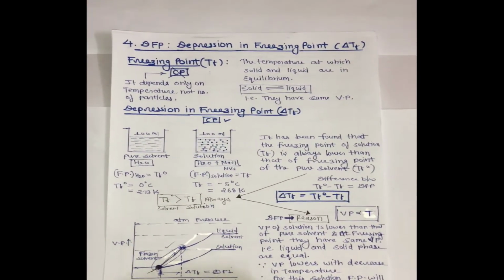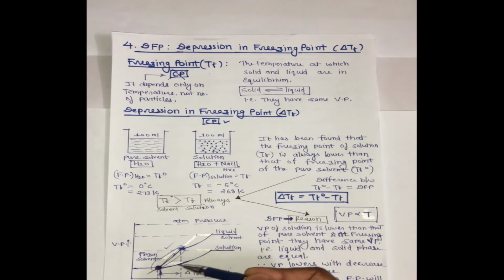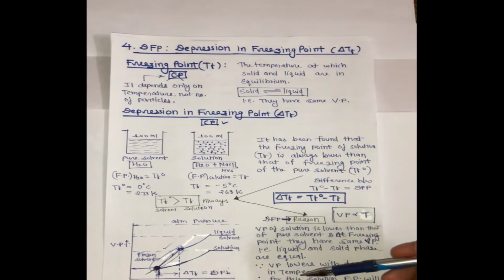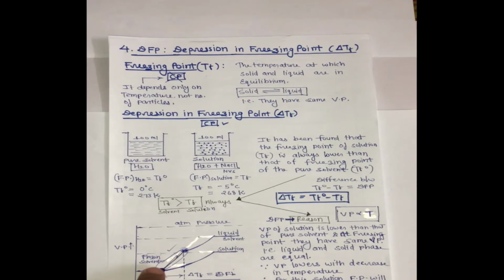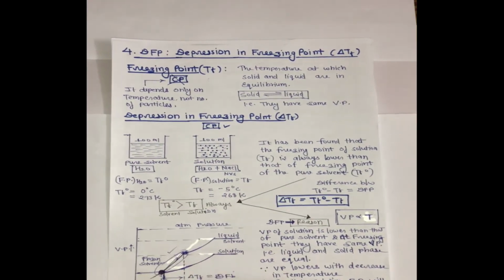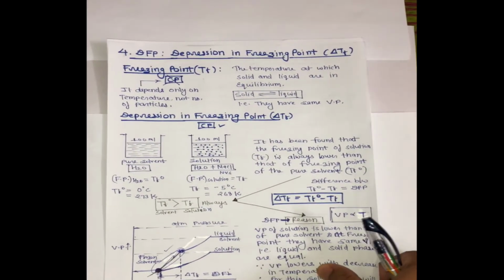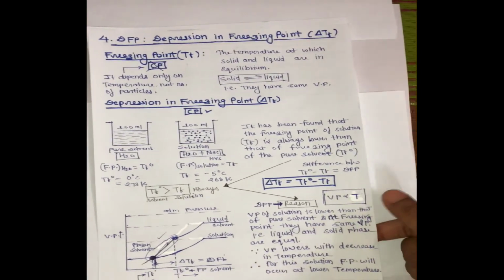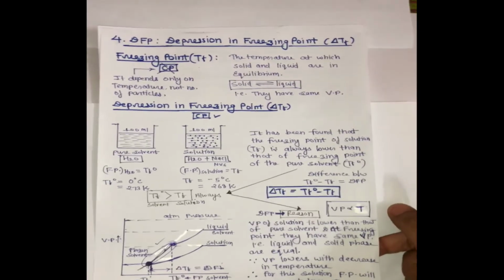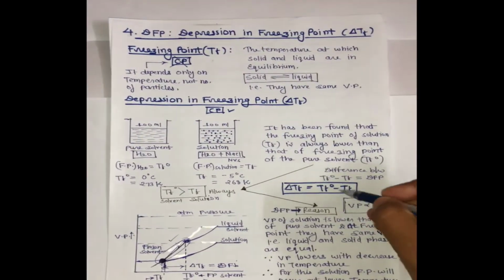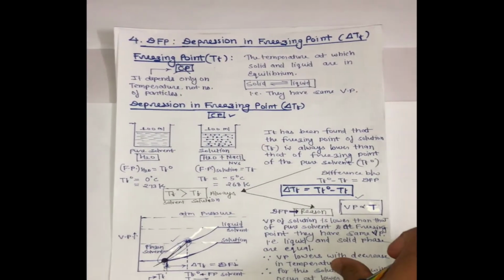We can see as we decrease temperature, VP is lowering in both cases. So for the solution, freezing point will occur at a lower temperature, because we have to decrease the temperature for icing of the solution. All things depend on VP, vapor pressure.